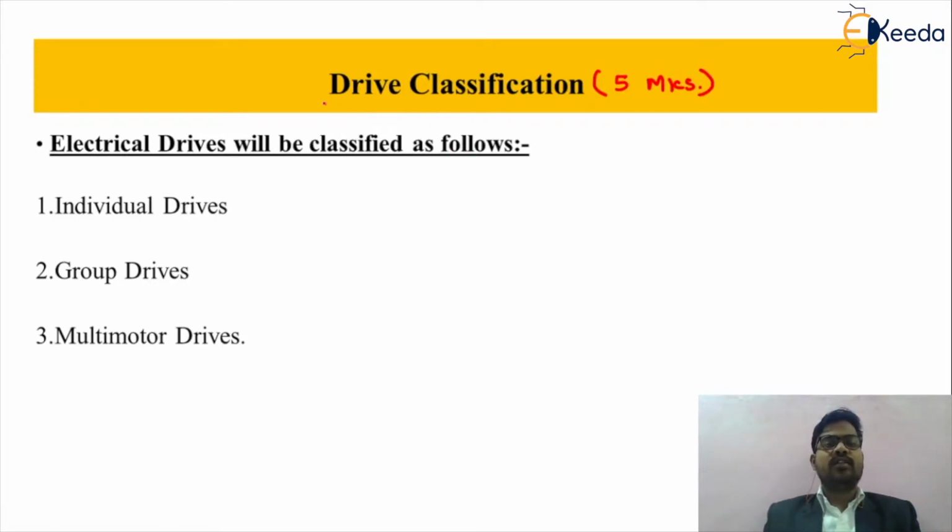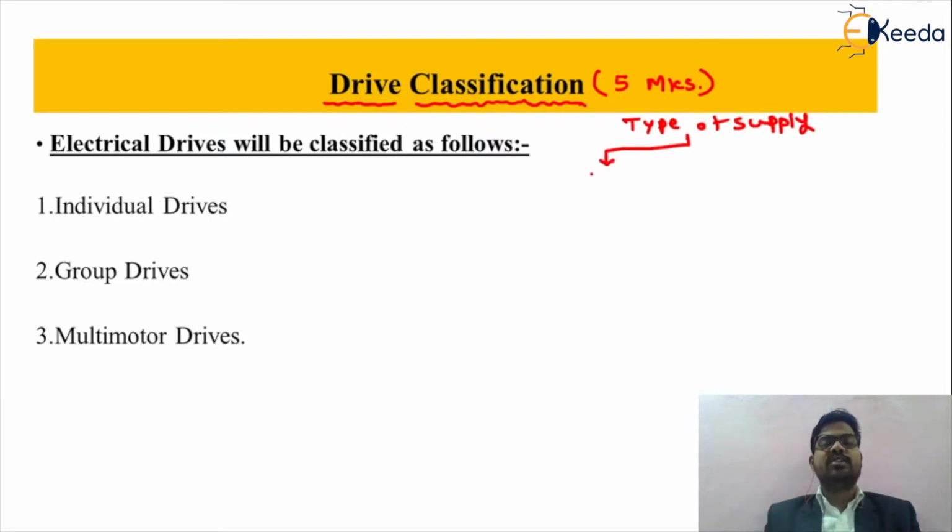So friends, first of all, let us understand the concept of a drive. A drive is a system employed for motion control. If we are using electrical motors, such motors are called DC motors and AC motors, and depending upon that, we call it an electrical drive. Basically, electrical drives are classified according to the type of supply, into two ways.